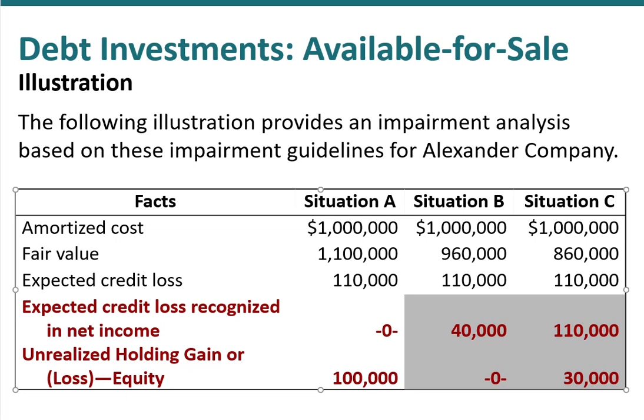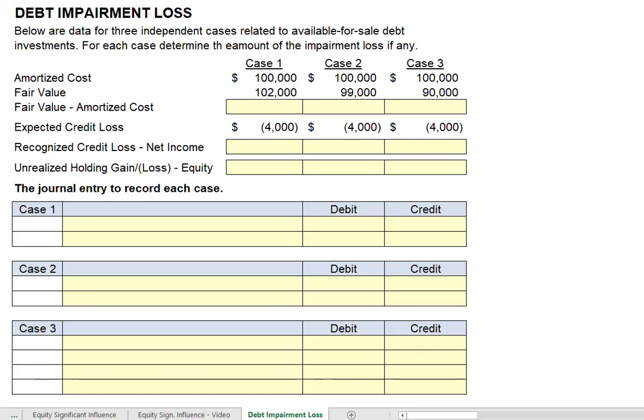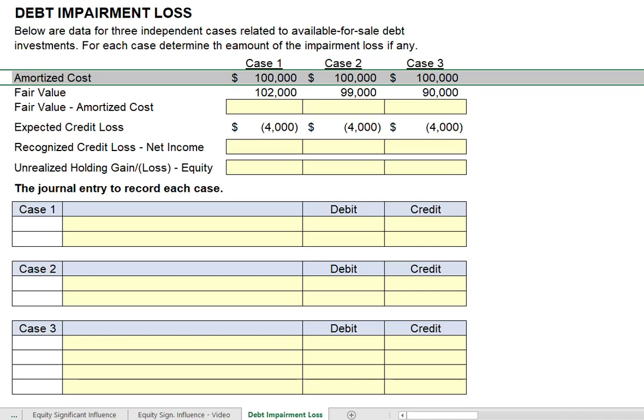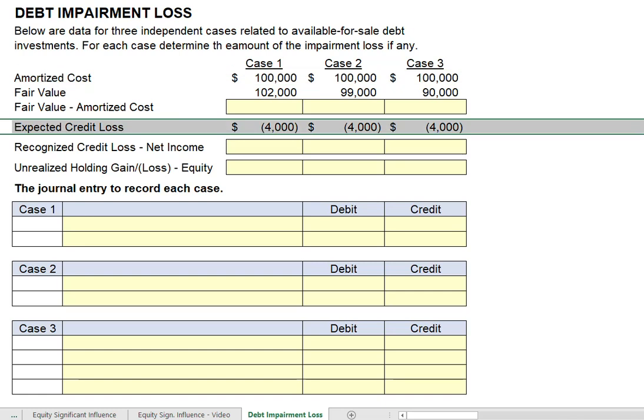Let's take a look at an example. All right, we've got 3 independent cases, case 1, case 2, and case 3. In all situations, we have an amortized cost of $100,000. That's what the debt investment is on our books. And again, these are available for sale securities. And we are going to have an estimated credit loss of $4,000. So let's go ahead and take a look at case 1 to begin with.